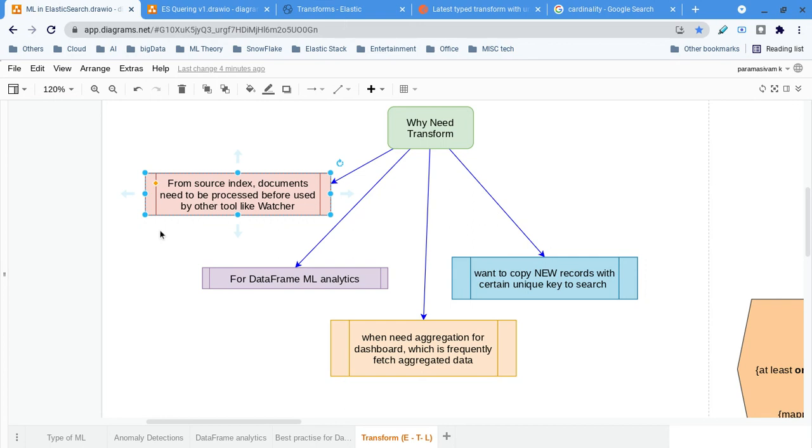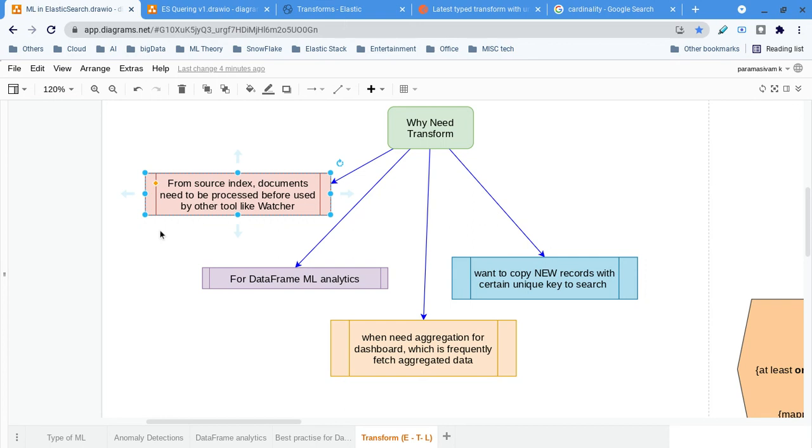But the disadvantage is, if I want to know what source data was used by the watcher for a threshold breach, we don't know.